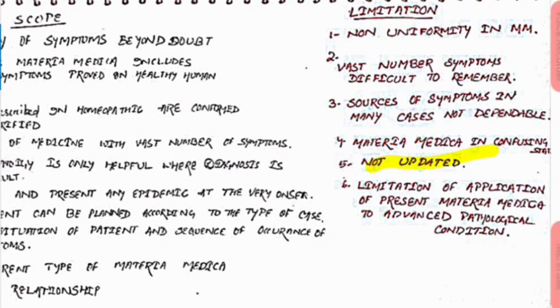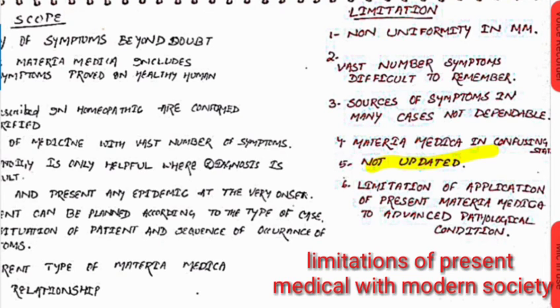Then the last point is the limitation of application of the present materia medica to advanced pathological conditions. What does it mean? Nowadays in modern society, people rely very much on pathological symptoms, but the materia medica written since ancient times has so many subjective symptoms, and the pathological symptoms do not apply very well.